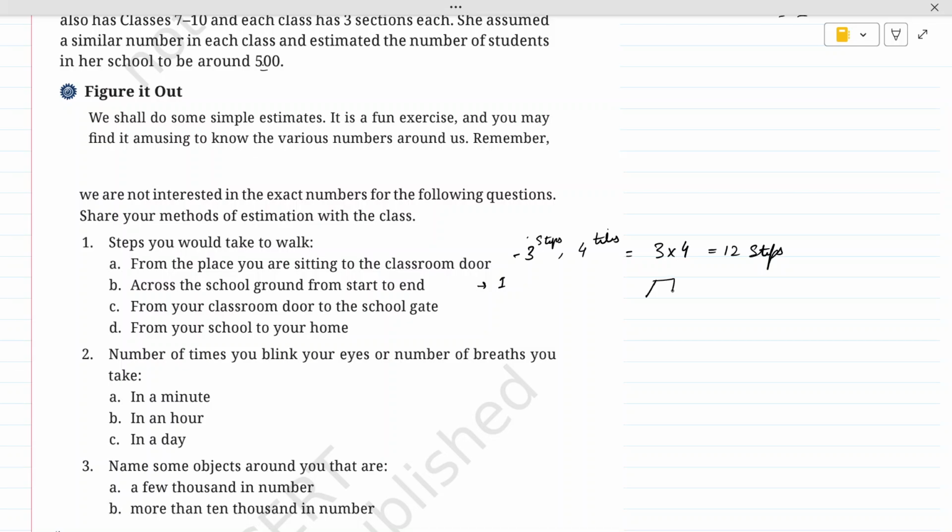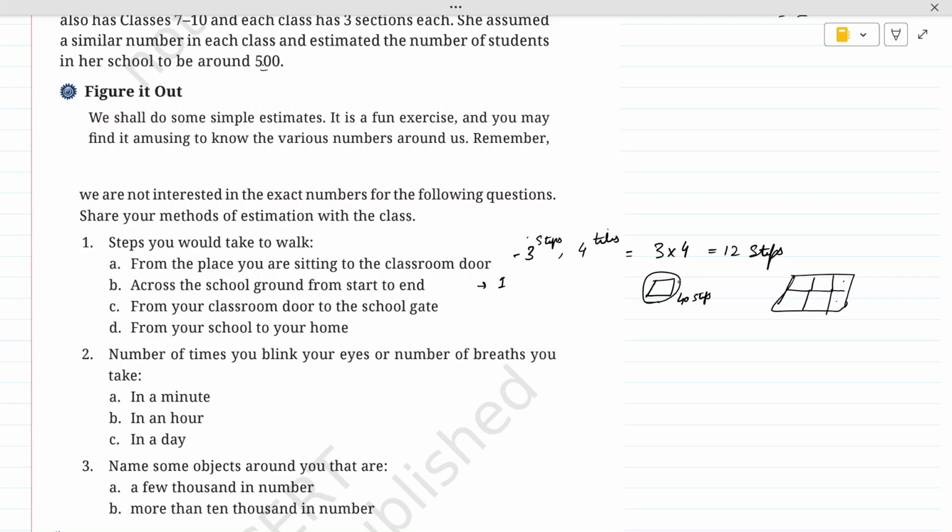So let's say I have this one room and I am taking around 40 steps to take a complete round of my class, and we have a ground which we have to measure from start to end. We can see that my ground can accommodate such 5 classes. Okay, it can accommodate some 5 or let's say 6 classes.